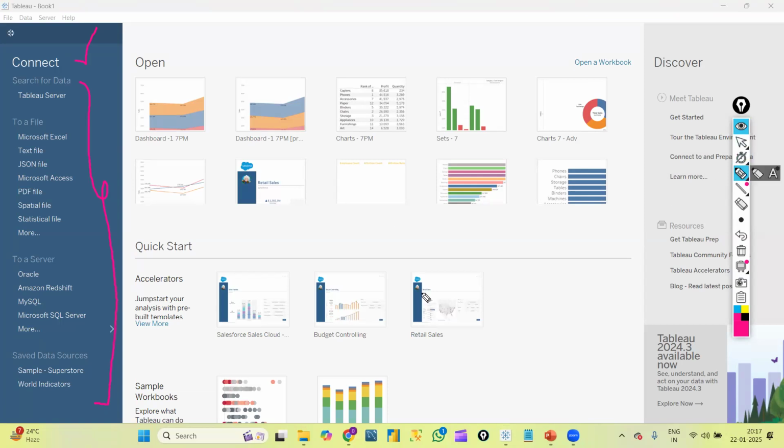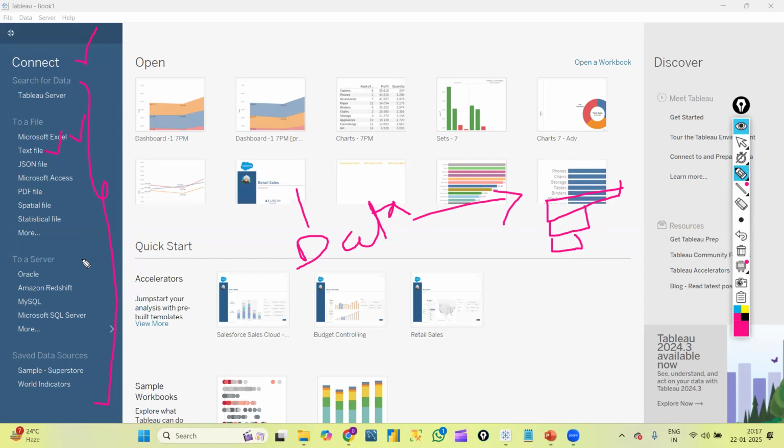First of all, what is Tableau? As I said, we will create some graphs. To create graphs or visualizations, we need some data, right? And we need to connect to the data and then create the graphs. The data can be in any format. It can be an Excel file, a text file, or any server like Oracle Server, SQL Server, MySQL. We have so many databases and servers available in the market, so our data can be in any format. We can just connect to them and create the graphs. So that is the thing here.